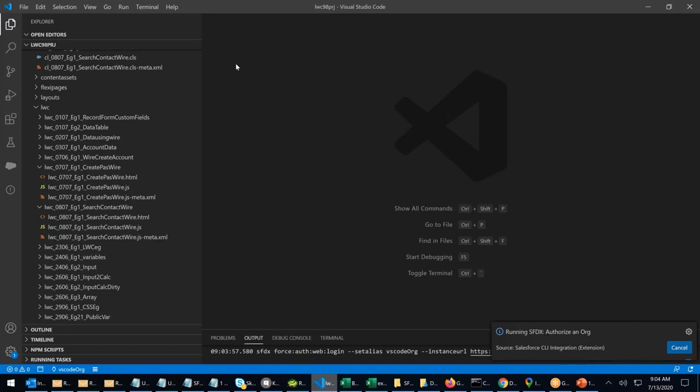Let me connect my Visual Code to my organization. The system is running, so we have to wait.